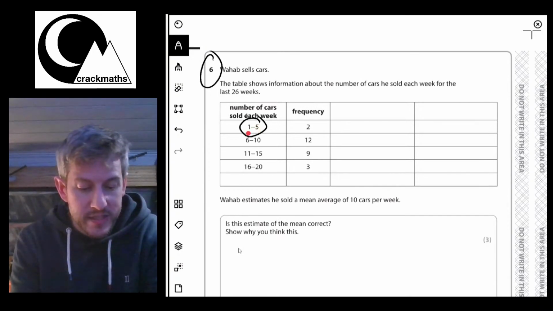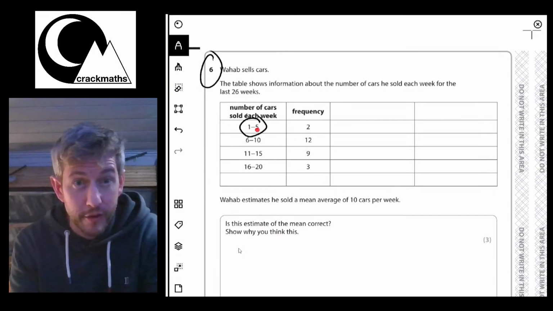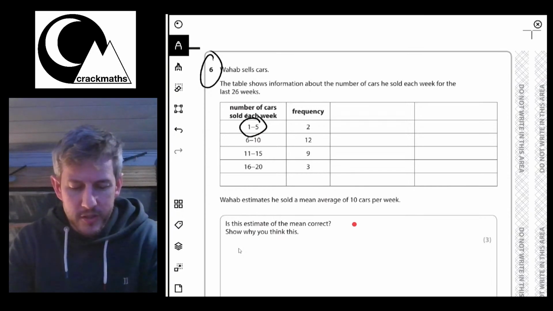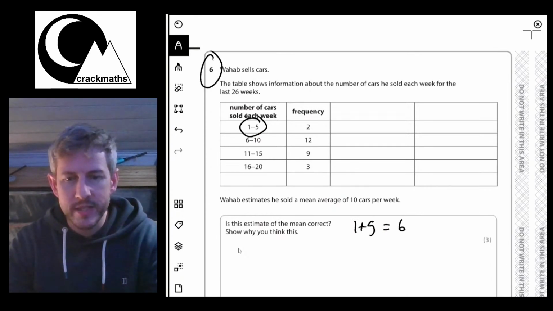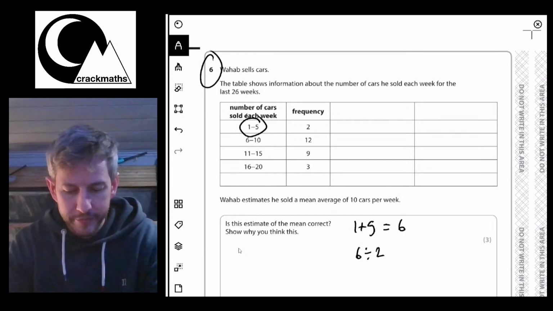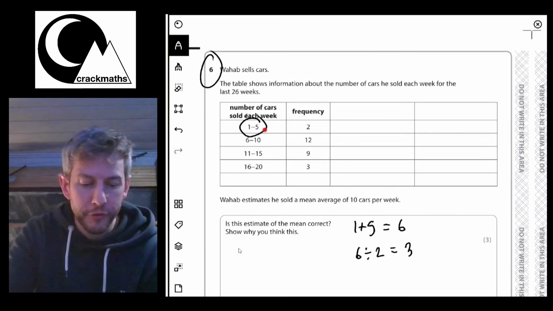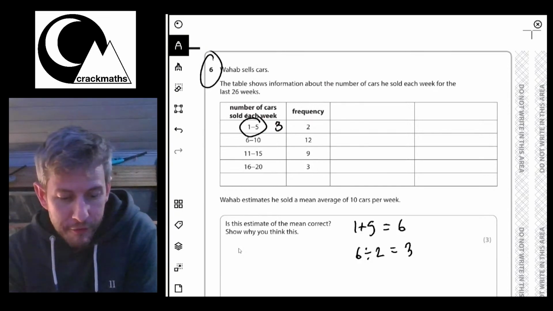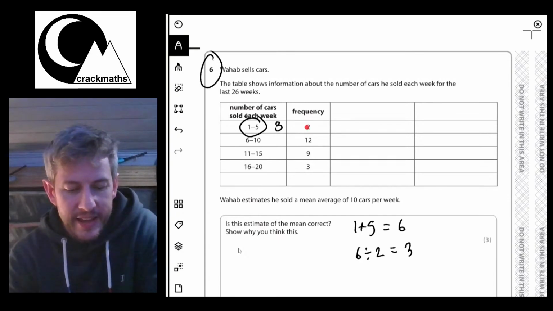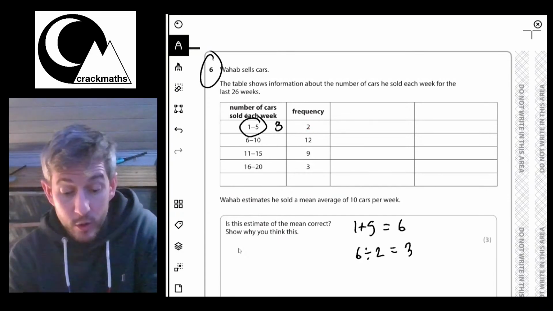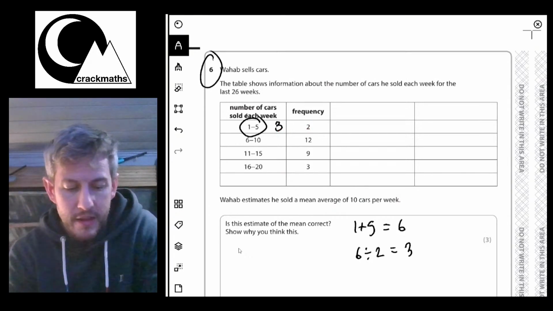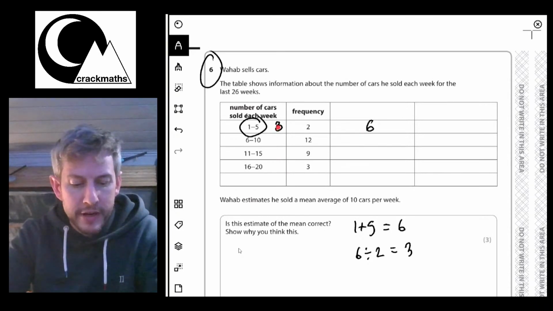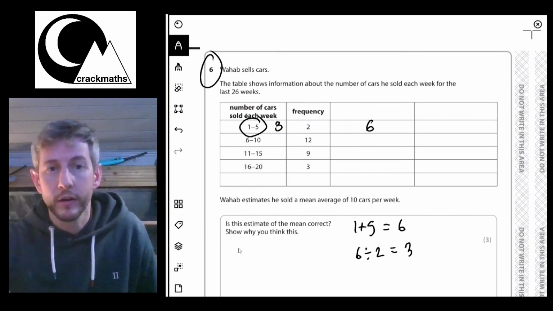The way that we do this is we simply add these 2 numbers together and divide by 2. That'll give us what we call the midpoint. So I'm going to do 1 add 5, okay, and that equals 6. 6 divided by 2 equals 3. So my estimate for this one is going to be 3. That's my first estimate. Now, I'm saying that in 2 weeks he sold 3 cars. So that means the total for that one is going to be 6. If he sold 3 cars 2 times, that's going to be 6. Okay, 1 second.